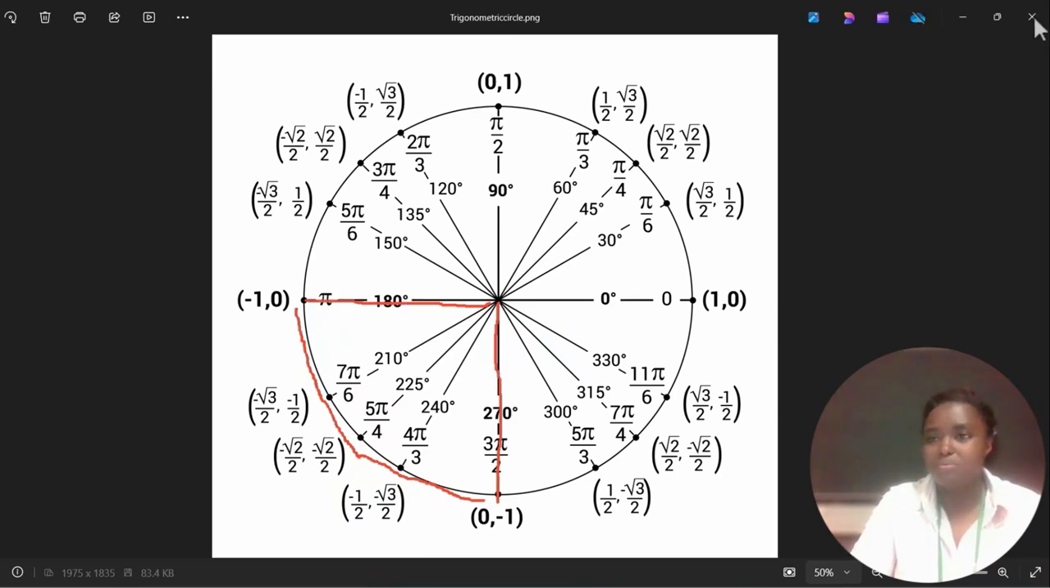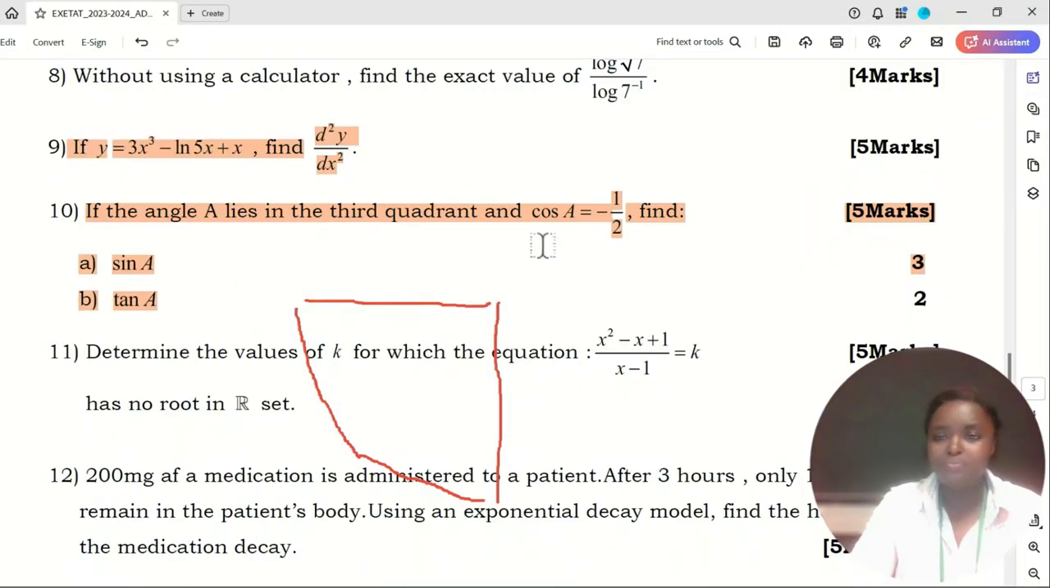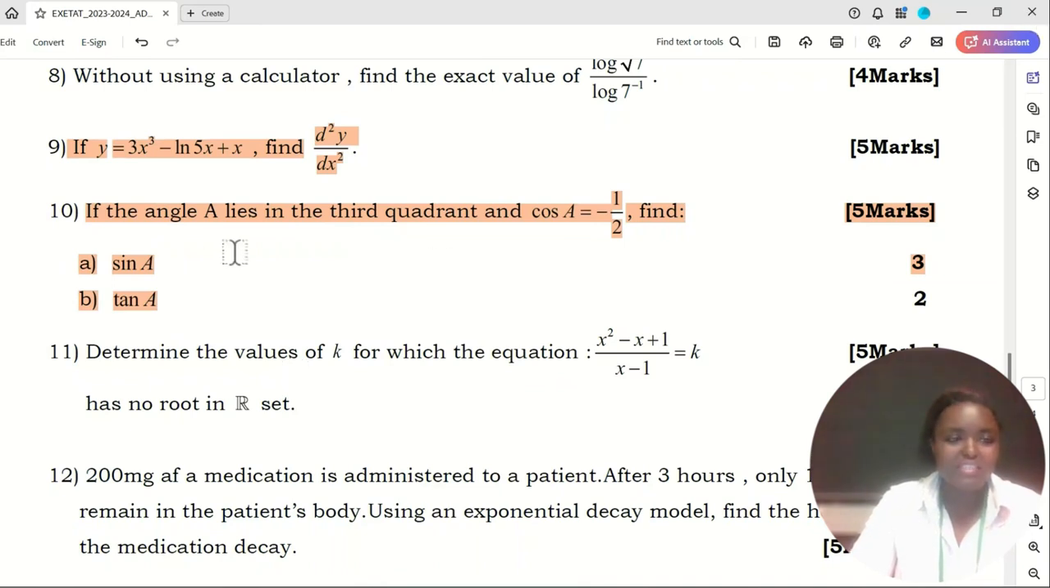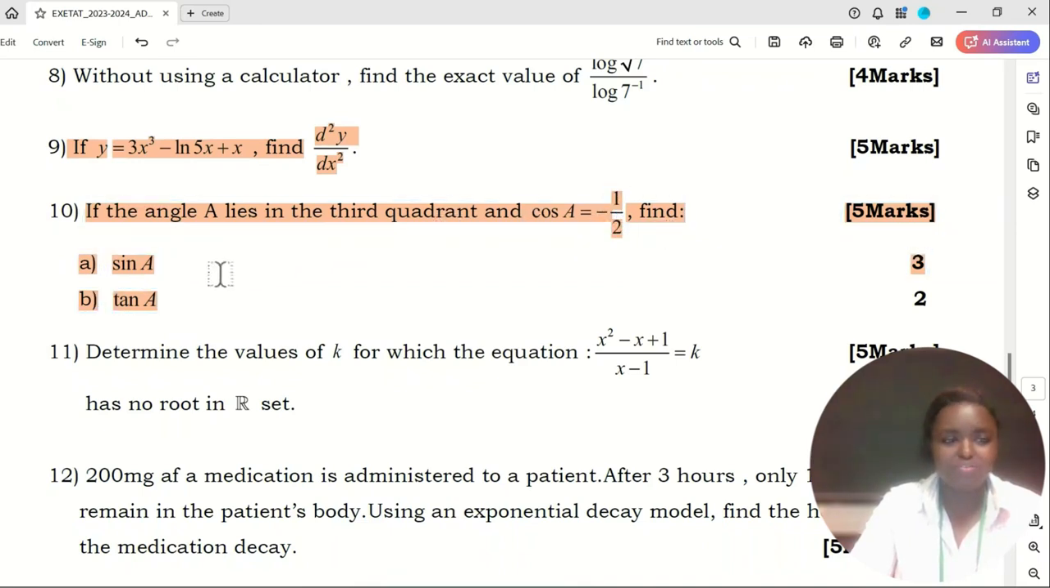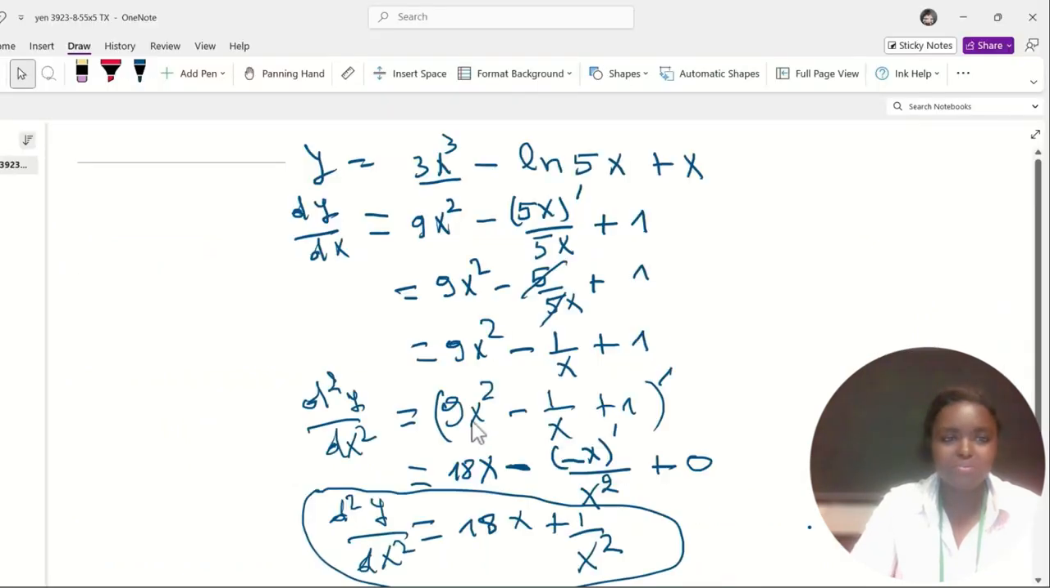So let's go ahead and solve our question. The question says that if the angle A lies in the third quadrant and cosine of A equals minus 1 over 2, find sine of A and tan of A. So let's go ahead and solve this question.